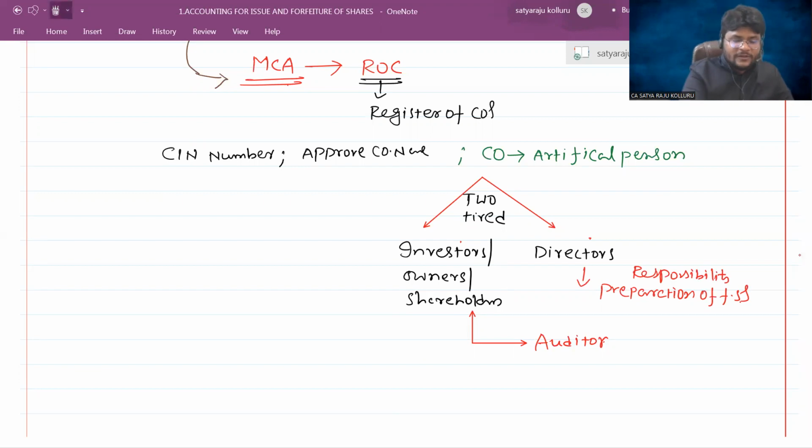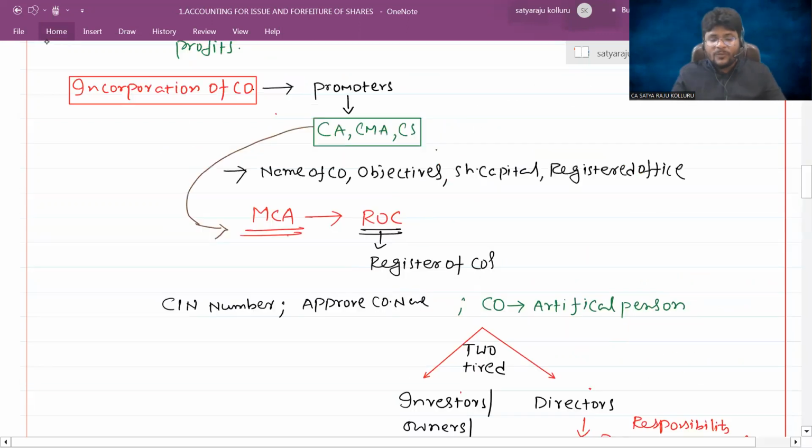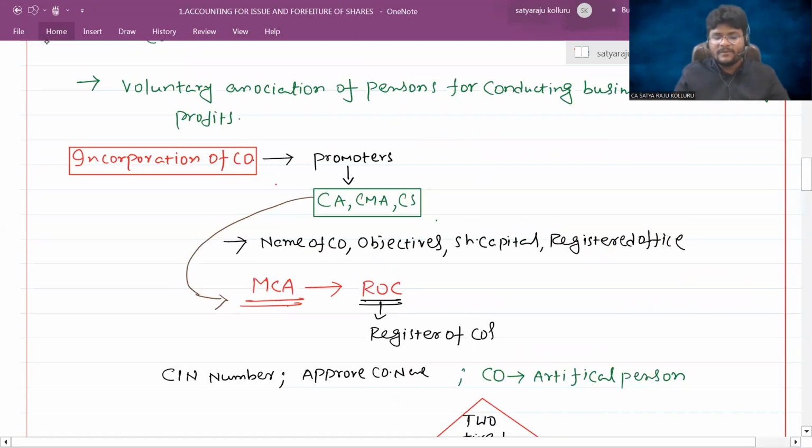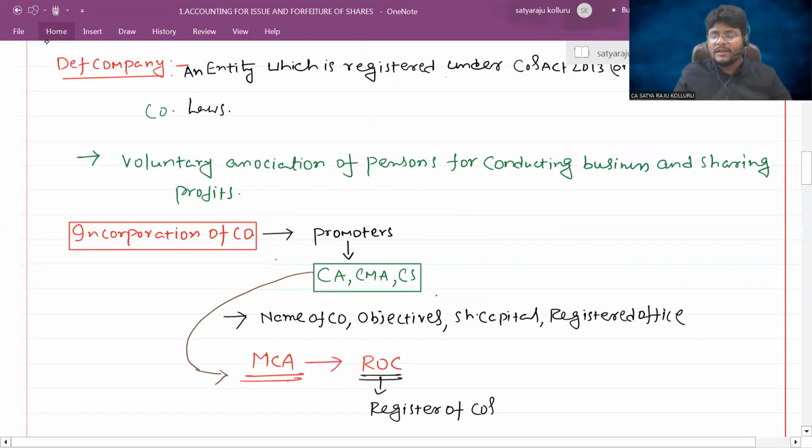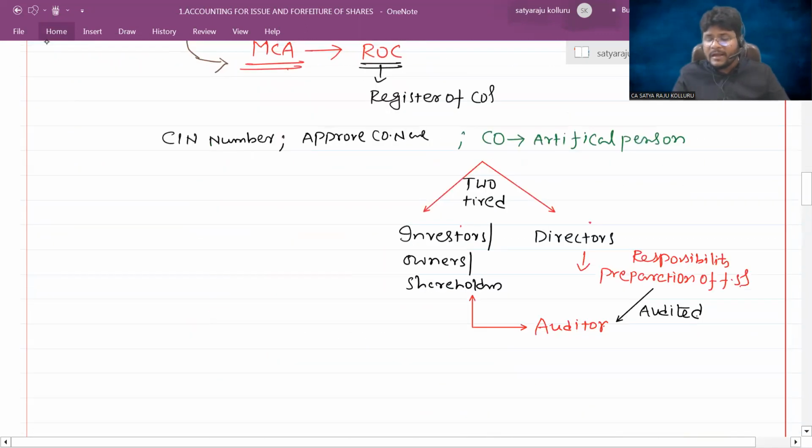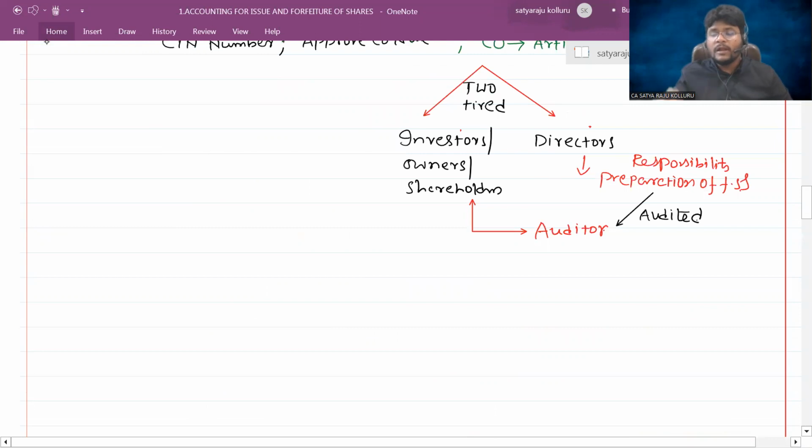Now, these financial statements are ultimately audited. Audited by whom, sir? Auditor. So this auditor, who will appoint him, sir? Shareholders. And moreover, one more thing, guys, as per the Companies Act 2013, it is mandatory to conduct audit. It is mandatory to conduct audit by each and every company.